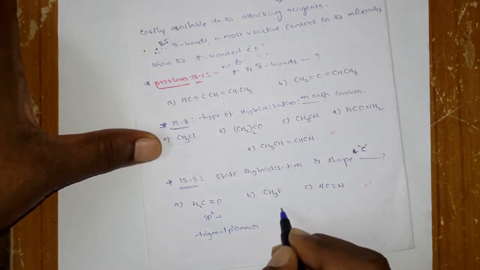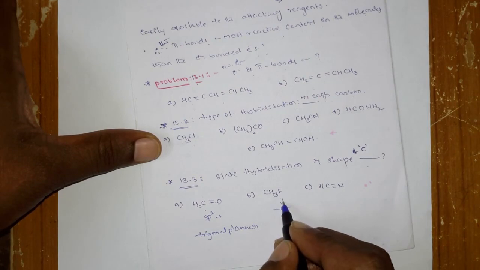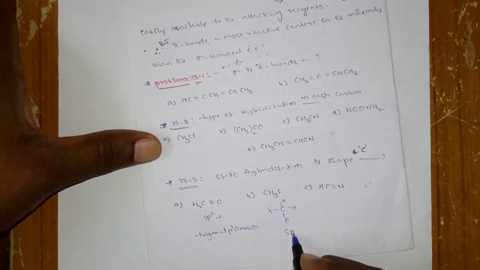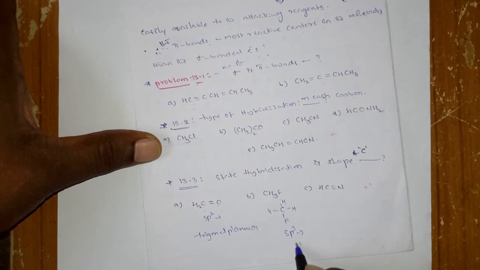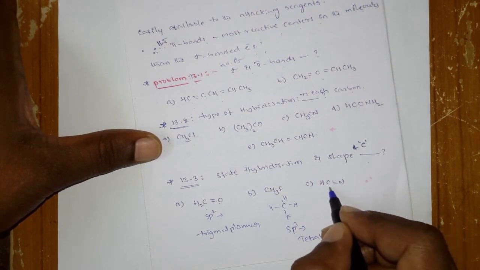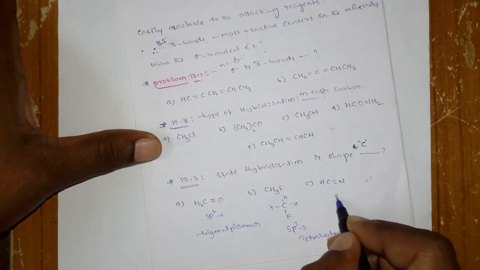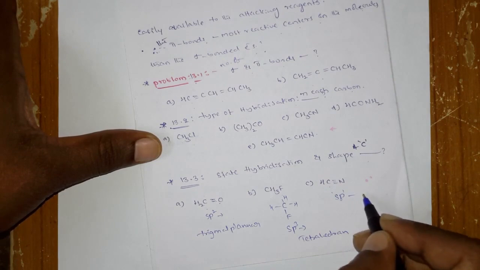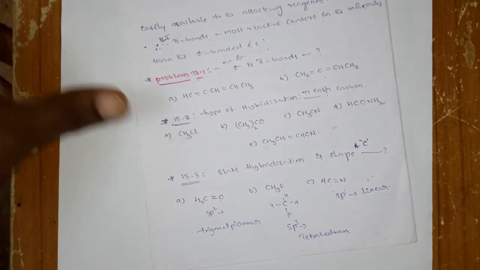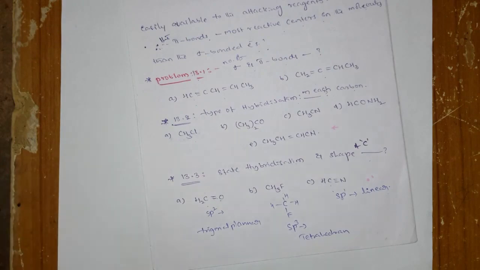Here CH3F, that is hydrogen and fluorine, so it is sp3 hybridization followed by tetrahedral shape. And here the carbon is connected with a triple bond, so it undergoes sp hybridization. You know that the shape is linear.